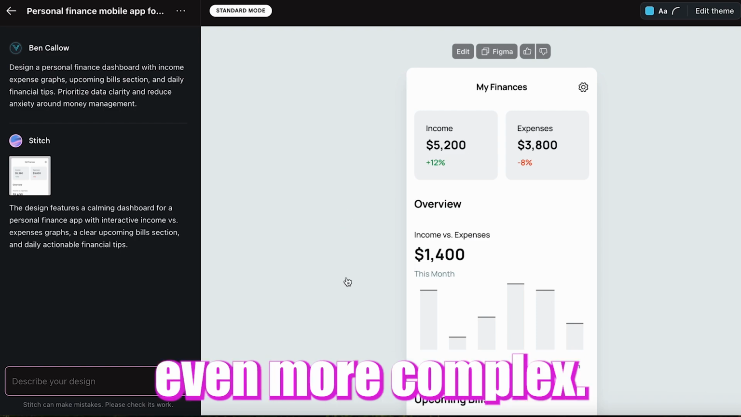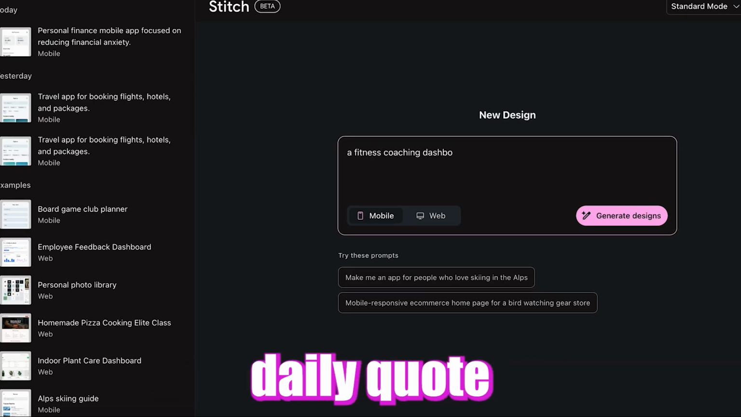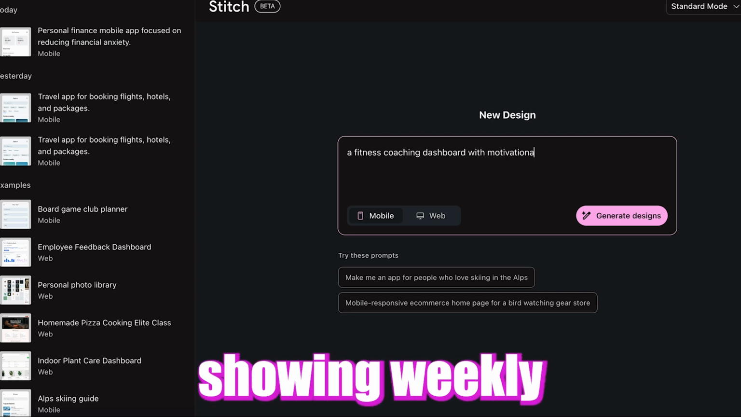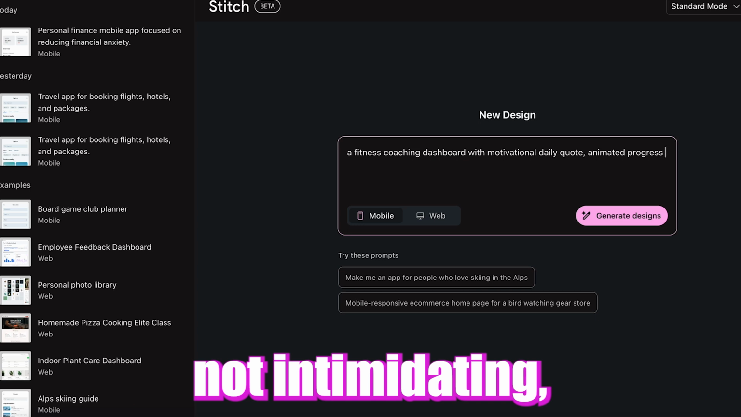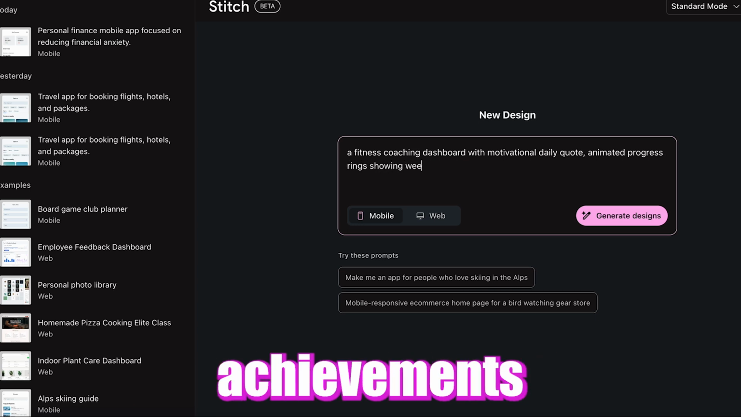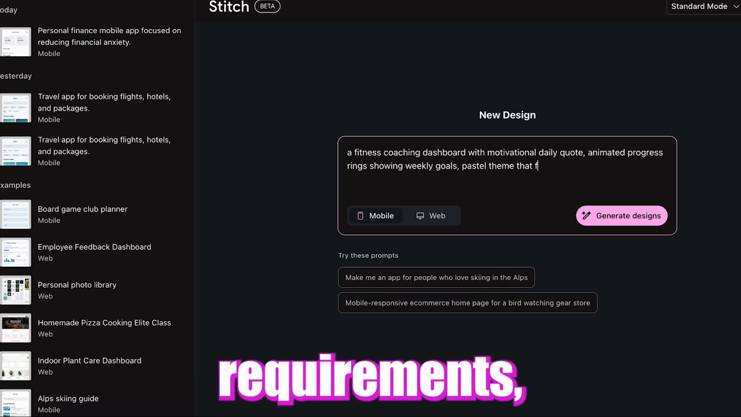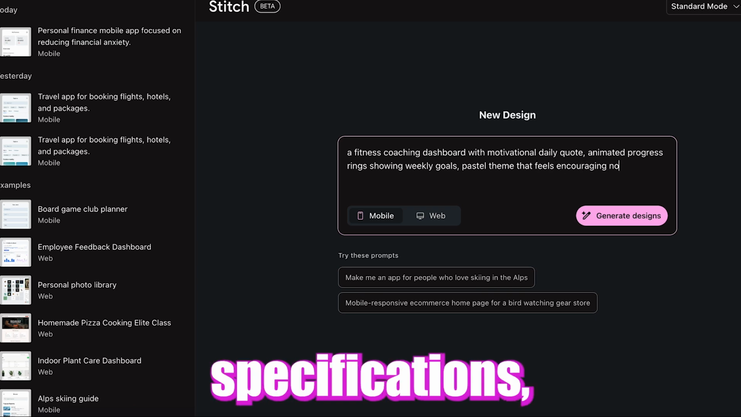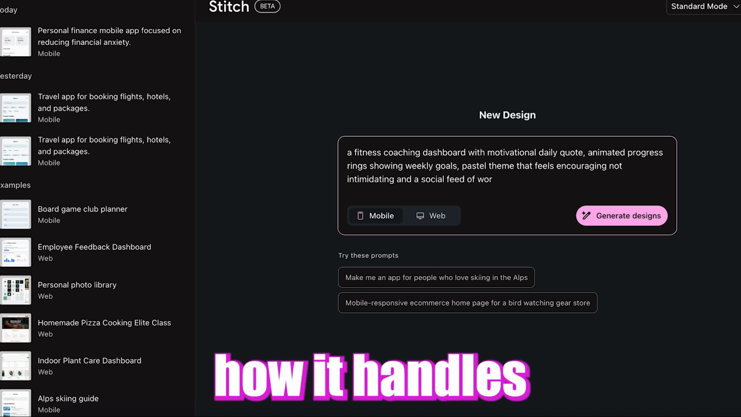Let me try something even more complex. A fitness coaching dashboard with motivational daily quote, animated progress rings showing weekly goals, pastel theme that feels encouraging, not intimidating, and a social feed of workout achievements from friends. This prompt has layers, visual design requirements, animation specifications, emotional tone, social functionality. Let's see how it handles this.